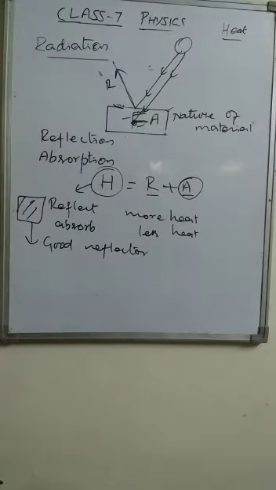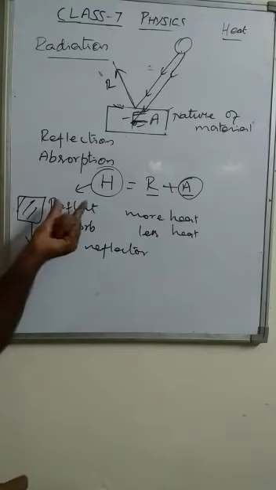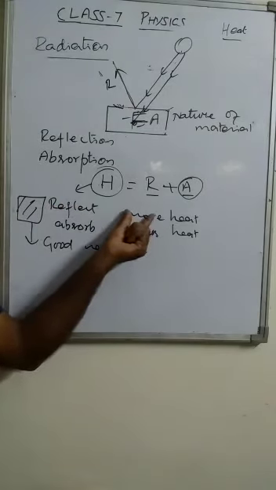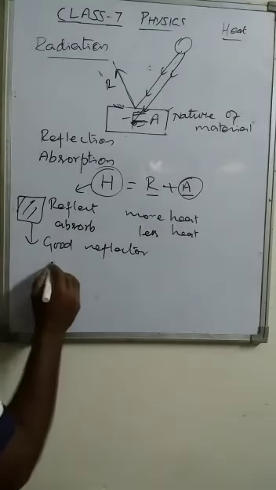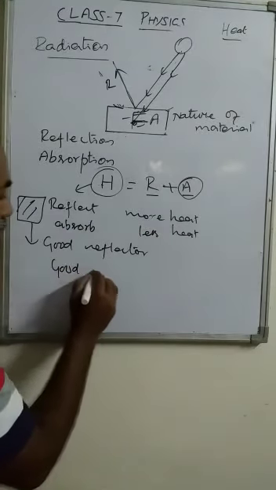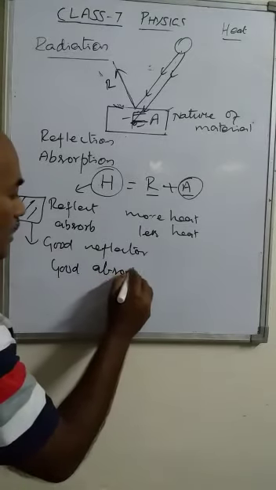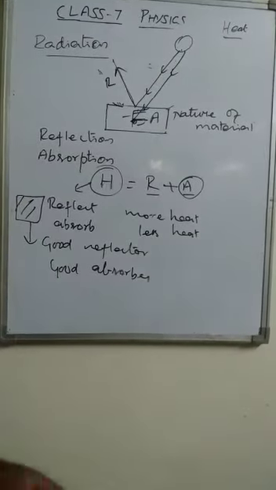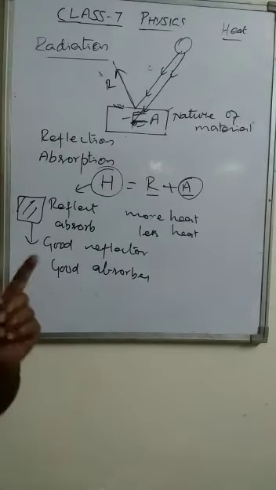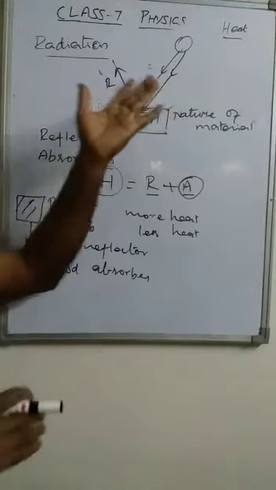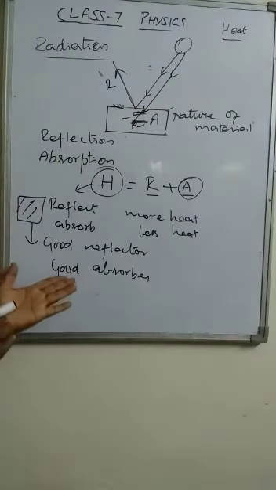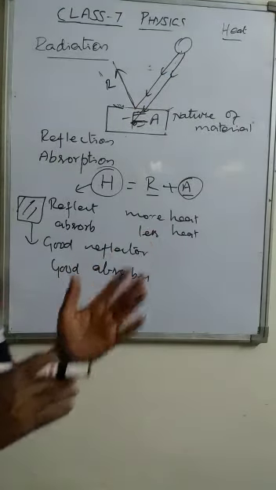On the other hand, if anything reflects less heat and absorbs more heat, we say it is a good absorber. So all materials can be classified as good absorbers or good reflectors.